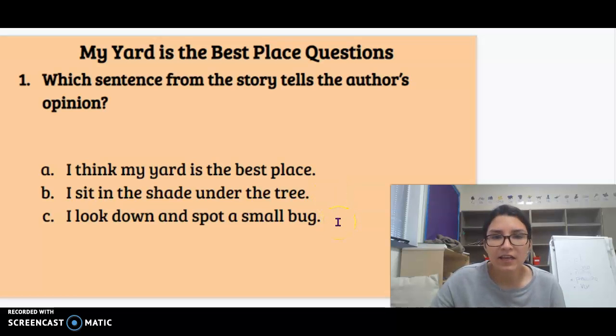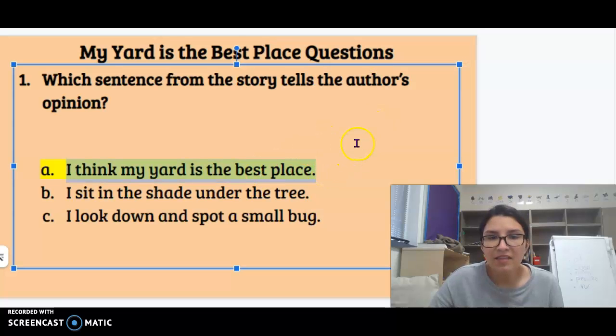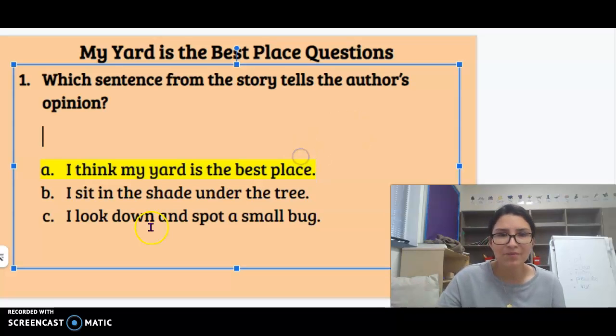C. I look down and spot a small bug. Is that an opinion? No, it's just something they're doing. Right here, A. I think my yard is the best place is an opinion. That's how the author feels, because we may agree or disagree with that. We might visit that yard and say, no, it's not the best place. Okay? So for number 1, A is the correct answer.